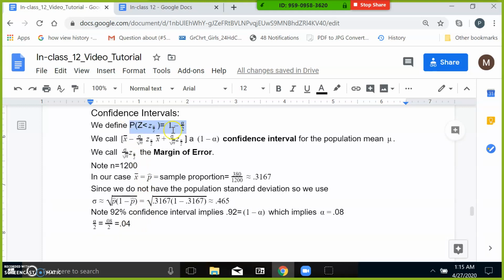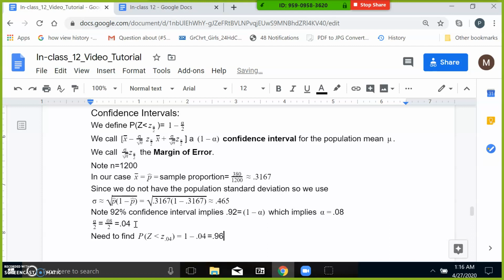In our case, we found the alpha over 2 was 0.04, so let's write that out. Pretty much just writing this equation here with the z alpha over 2 being 0.04. So we need to find then, and 1 minus 0.04 would be 0.96, you can check.